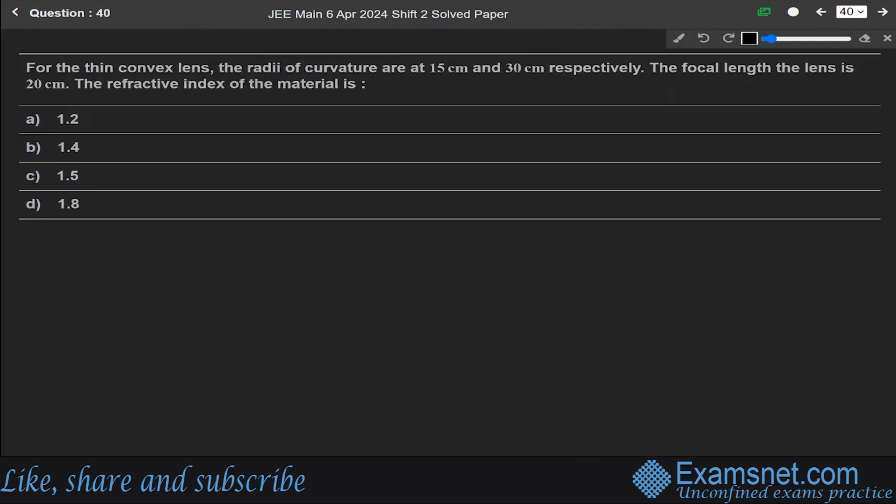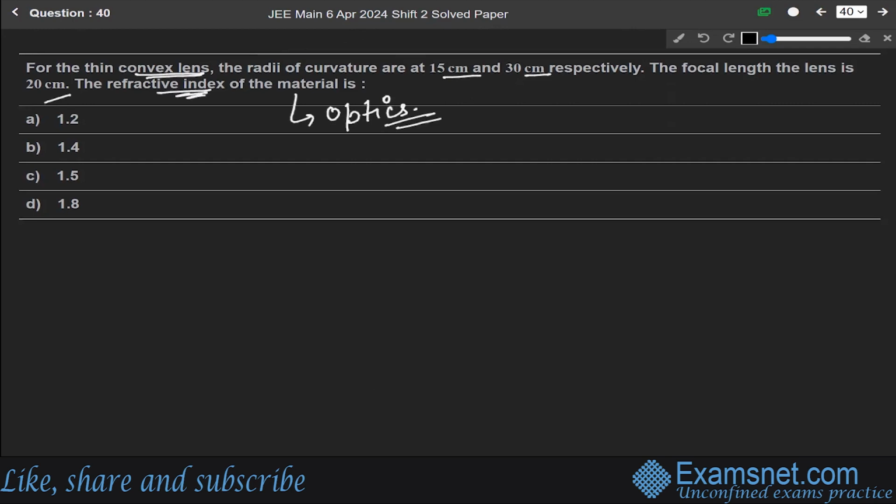Now next question 40. For a thin convex lens, the radii of curvature are 15 centimeter and 30 centimeter respectively. The focal length of the lens is 20 centimeter. The refractive index of the material is? So this question is from the chapter of optics. We are given a convex lens with radii of curvature 15 and 30 centimeter, focal length 20 centimeter, and we need the refractive index.